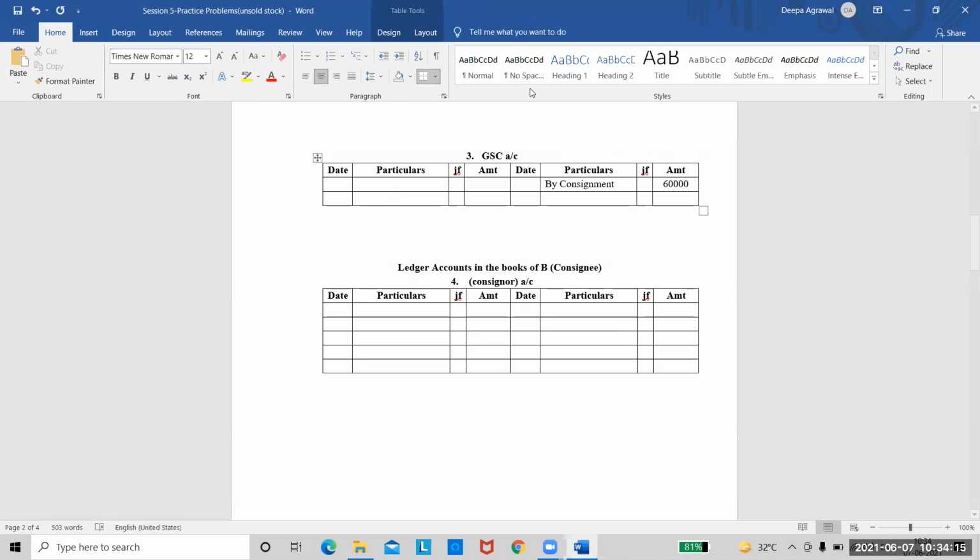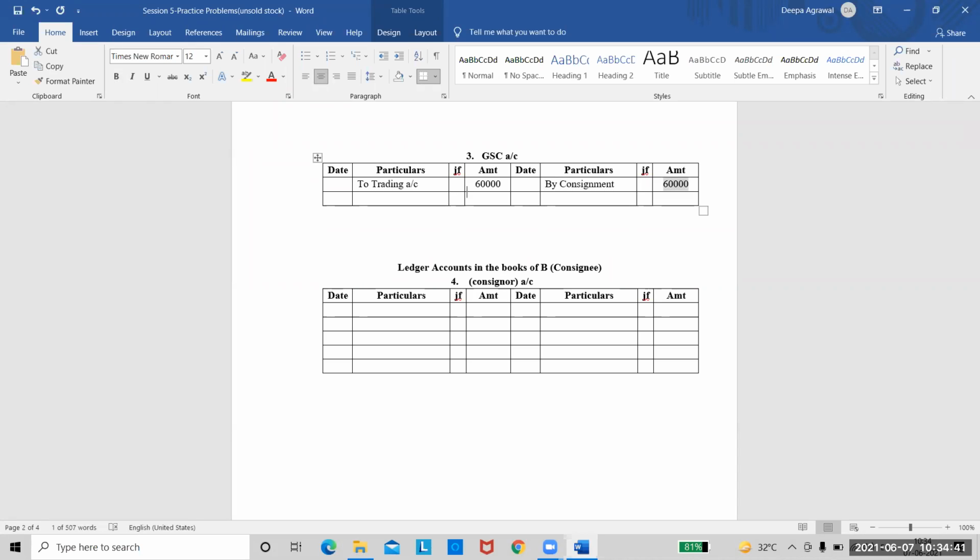Whatever is the balance in this account should be closed by transferring it to trading account. The entire 60,000 is the balance, because we do not have anything on the debit side. So I will write the entry as to trading account for the entire 60,000. That's it.